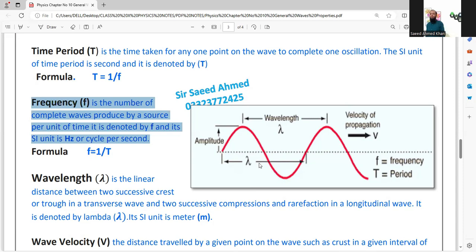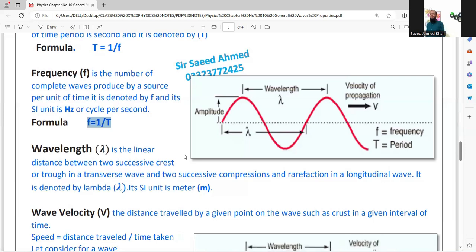If in 1 second one wave is produced, the frequency is one; if in 1 second two waves are produced, the frequency is changed. And its formula is F is equal to 1 upon T.